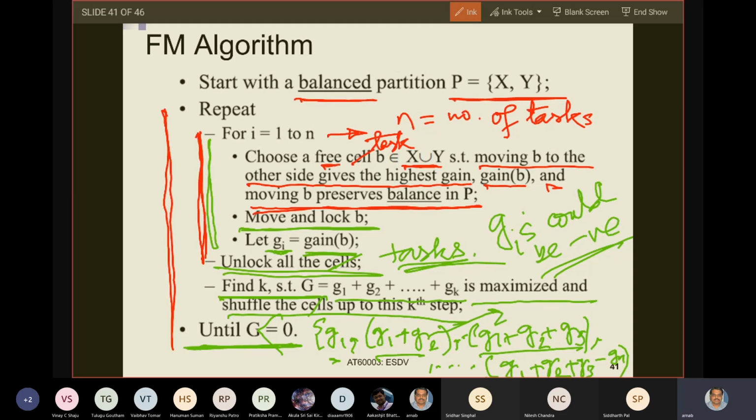And Fiduccia and Mattheyses tell that typically this repeat loop runs around 5 times or so. So it says that this repeat loop converges.